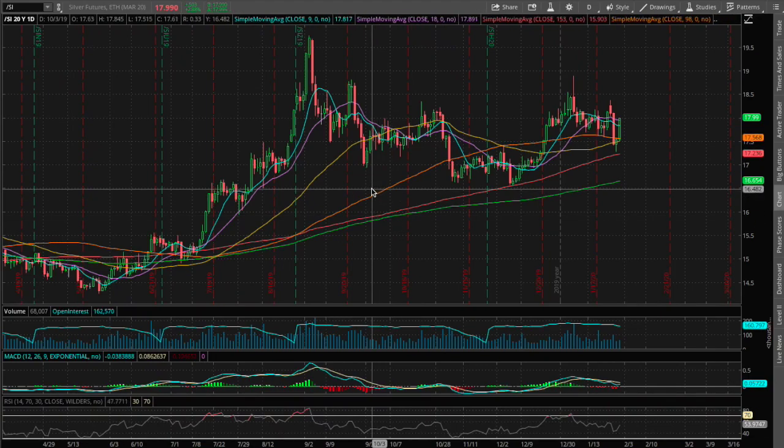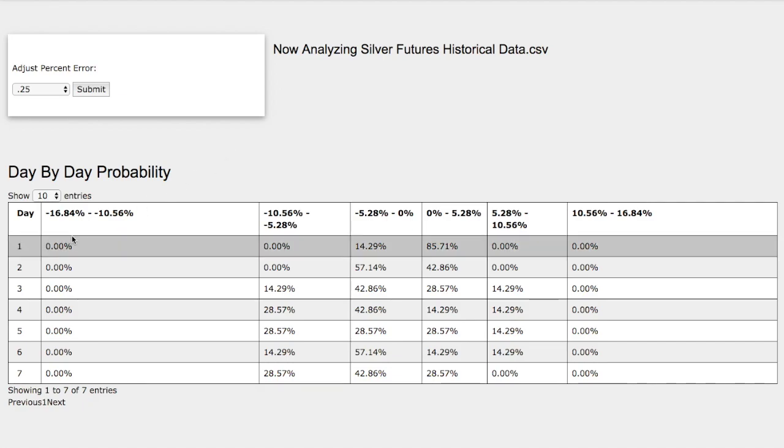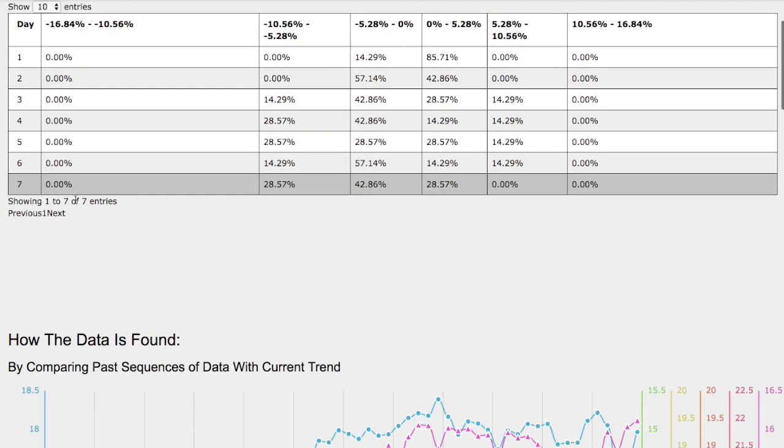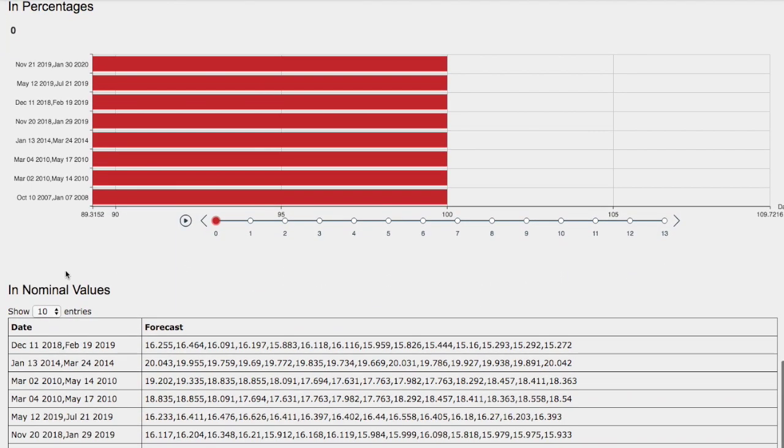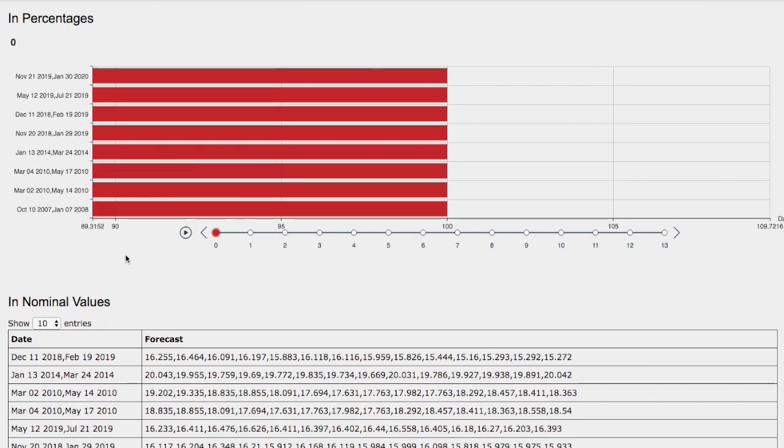Hello viewers, in this video we'll be going over silver futures. We'll be going over the day-by-day probability for silver, how we find the models, and where silver will head to in the next coming days. Again, this model is now available in the link below, so do check it out.